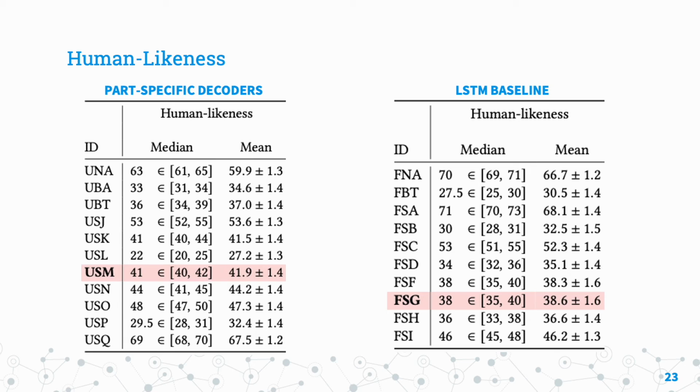So how did we perform in the user study results? Both proposed models performed in a similar middle-of-the-pack position when compared to all other systems when considering human likeness. While we can't compare the results of each model directly, we can compare the performance with their respective ground truth ratings. The LSTM baseline is an average of 32 points lower than the full body ground truth, whereas the part-specific decoder is only 22 points lower than the upper body ground truth. This could suggest that the part-specific decoder model may produce motion that is closer in human likeness to the ground truth than the LSTM baseline.